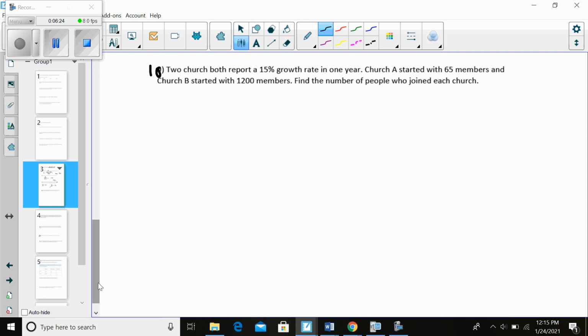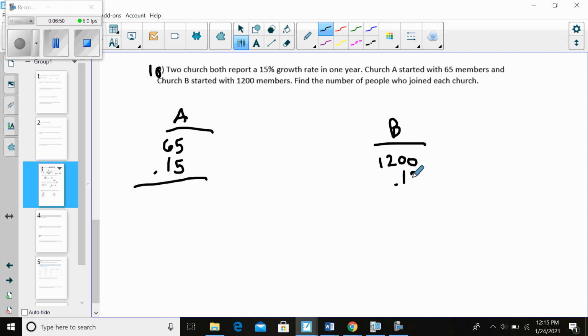All right, so that's exactly what I'm going to illustrate here. 2 churches. So we have church A and then we have church B. Okay, so they're reporting a 15% increase in 1 year. Okay, so if I do this times 15% versus doing this times 15%. So both churches showed the same rate of increase, right?